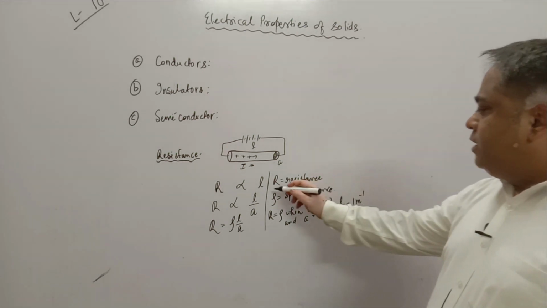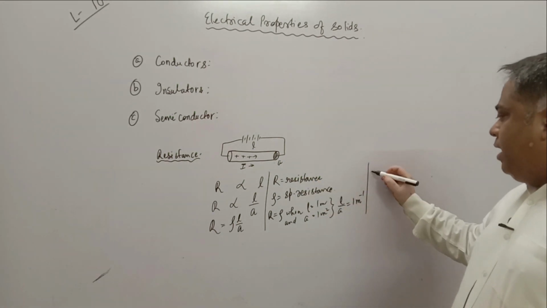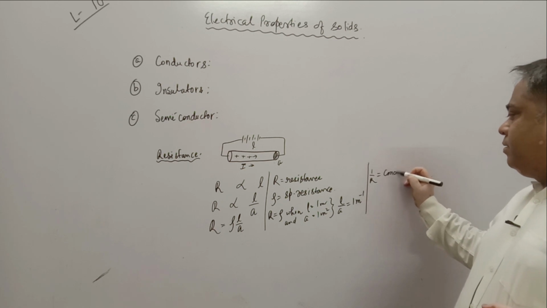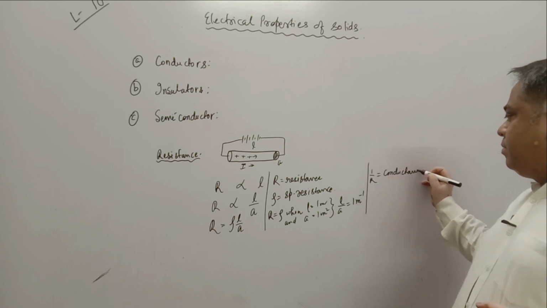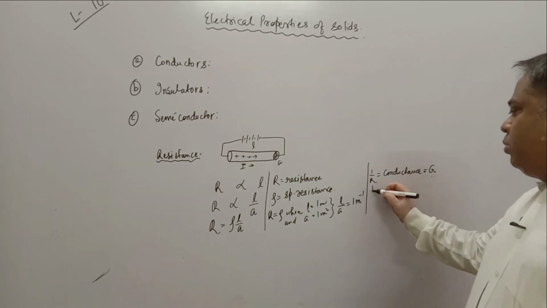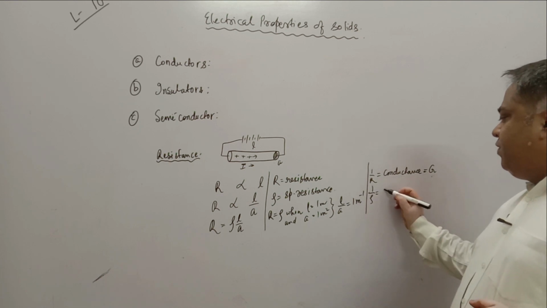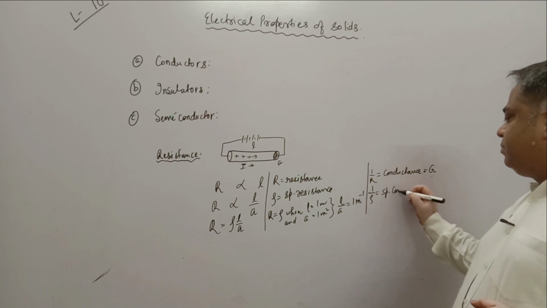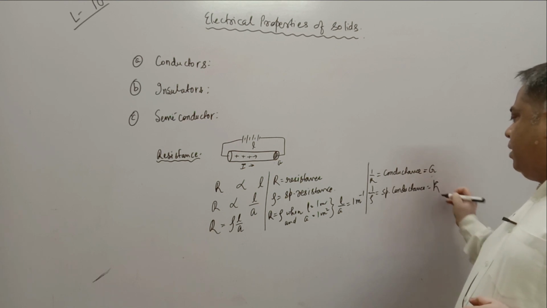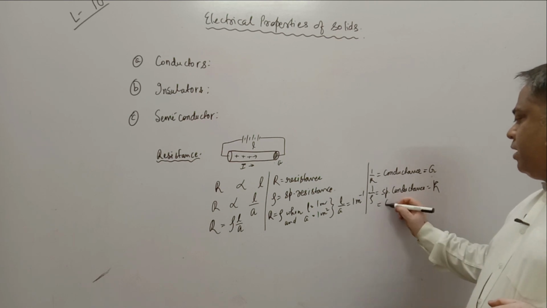Now, if we take the reciprocal of R, then 1 by R will be called conductance. It is denoted by G, and 1 by rho will be termed specific conductance, kappa, which is also called in short conductivity.